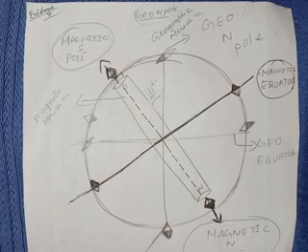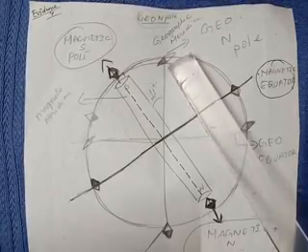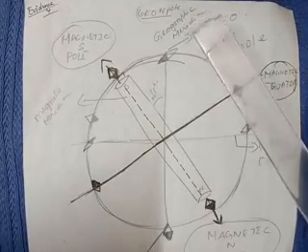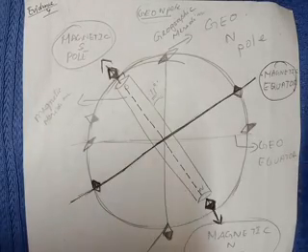Hello students. Before we go to magnetism part 3, as we discussed earlier, let us learn the concept of geographic meridian and magnetic meridian. So what is geographic meridian? Let us note down the definition. At any point on the earth's surface, it's a vertical plane containing the true north-south direction at that point. This is called geographic meridian.